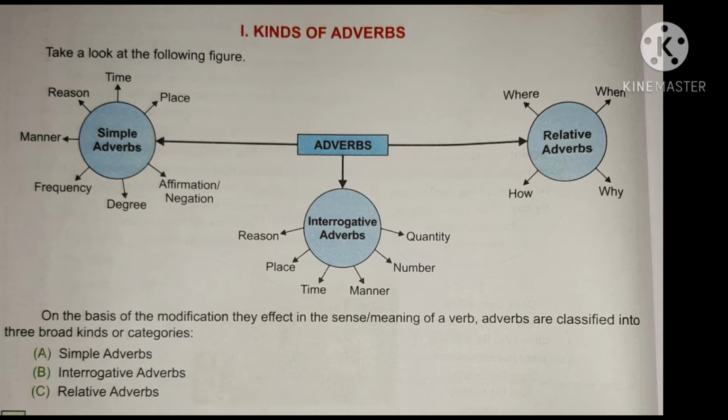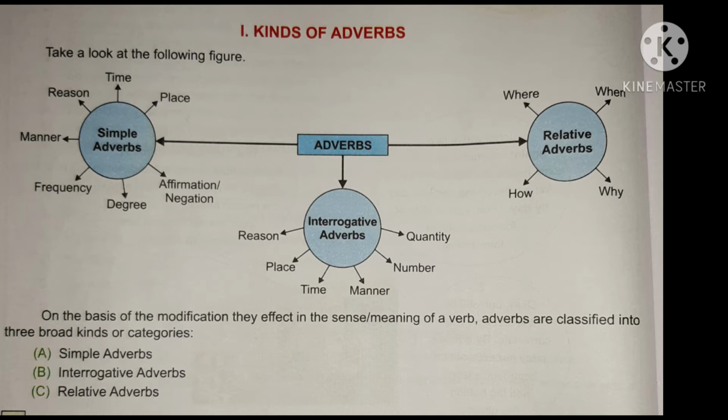Susan arrived late because traffic held her up. Here, what is a pronoun? Her is a pronoun. So instead of Susan, we have used a pronoun there, her. The pronoun her refers to and takes its meaning from Susan. So Susan is the antecedent of her. We have replaced Susan with her. So we can say Susan is the antecedent of her.